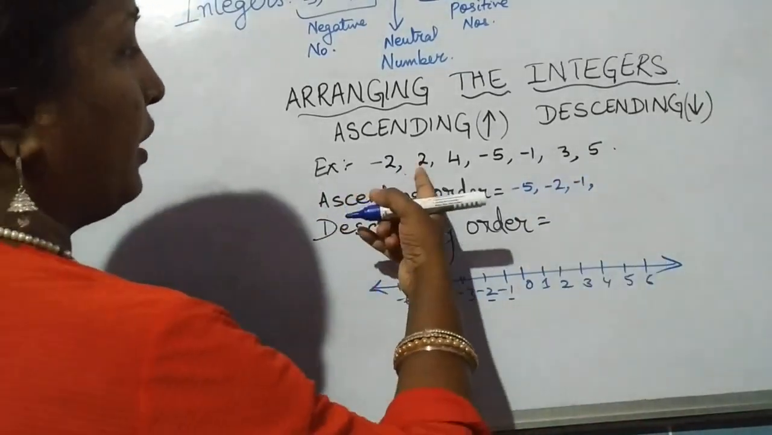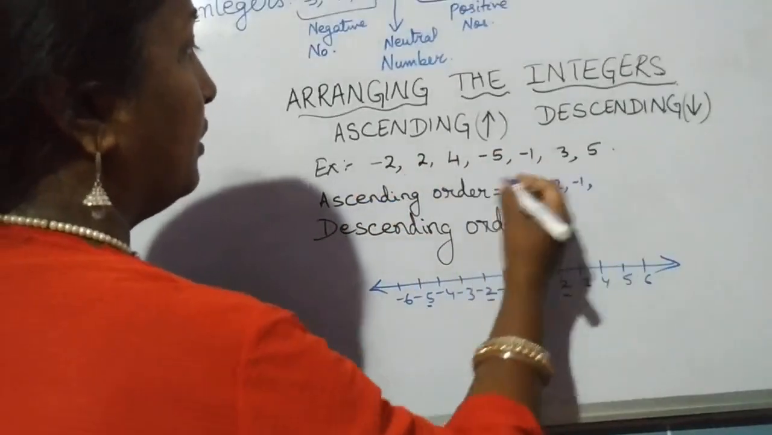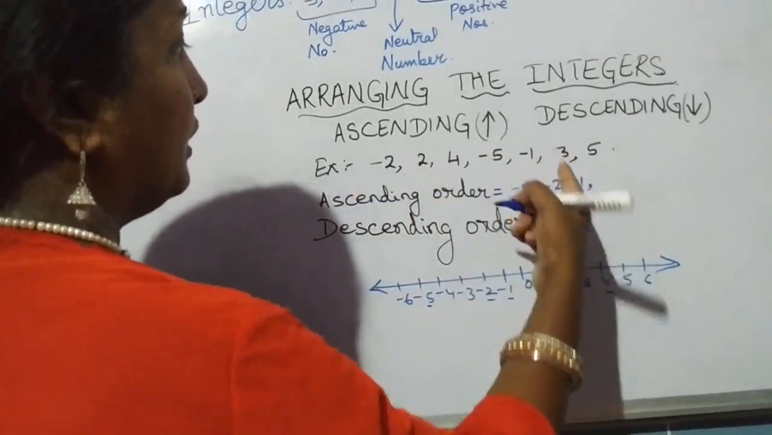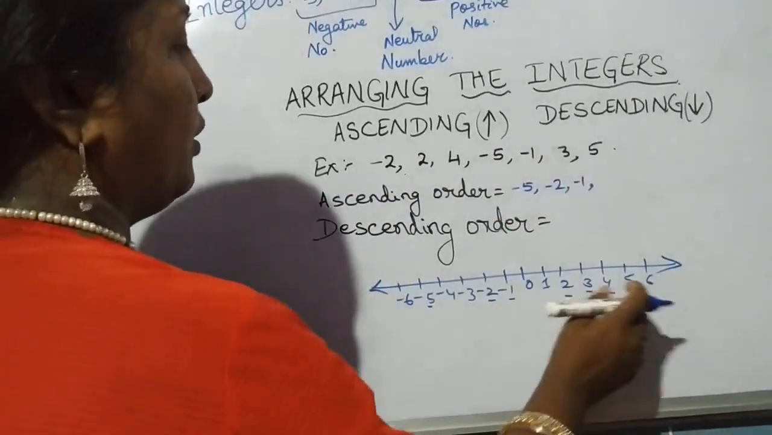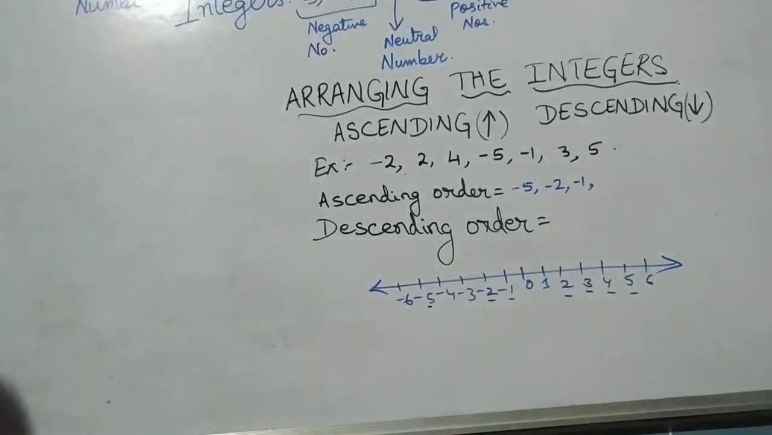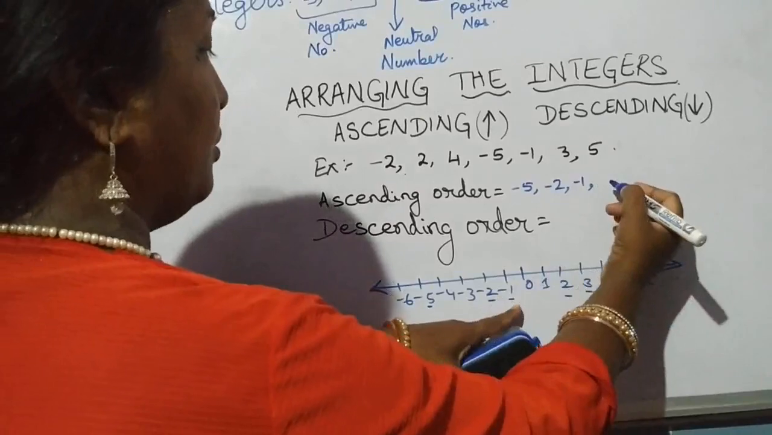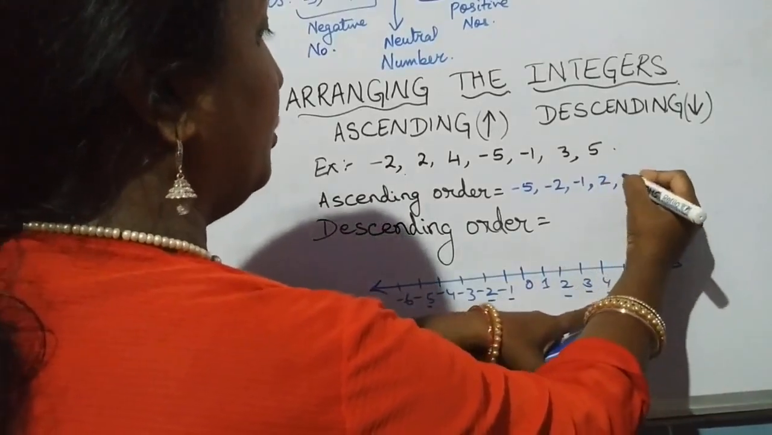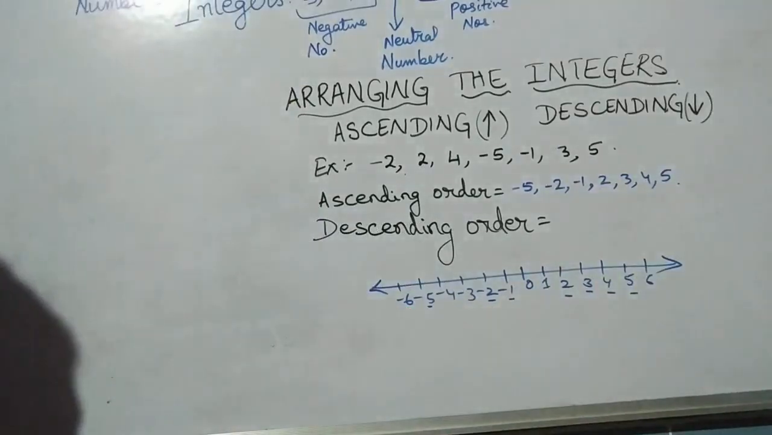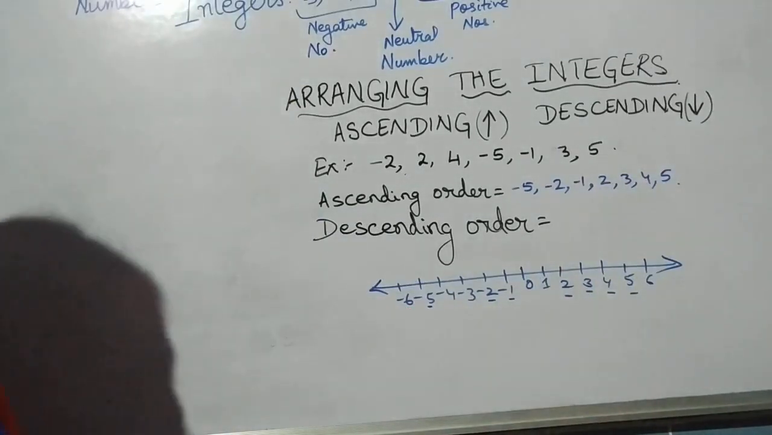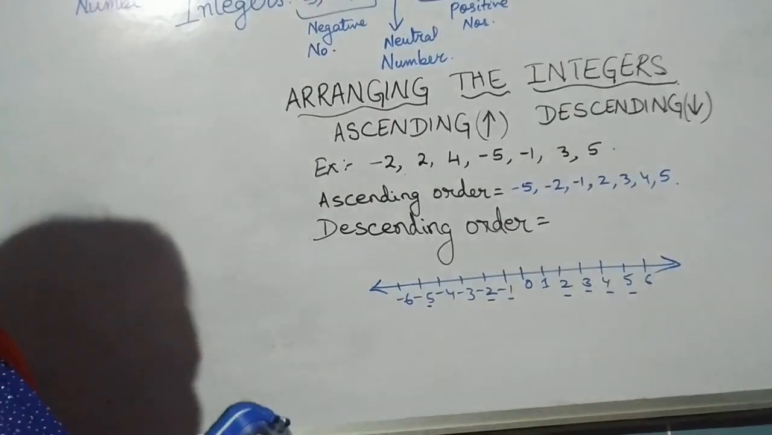Now the same way we underline all those: 2 over here, 4 over here, 3 over here, 5 over here. So we first underline all that is given in the question. Okay, and then we go for arranging minus 5, minus 2, minus 1, then we get a 2, 3, 4, 5. So when number line makes your work easy, isn't it? So using the number line, you can simply arrange very easily.